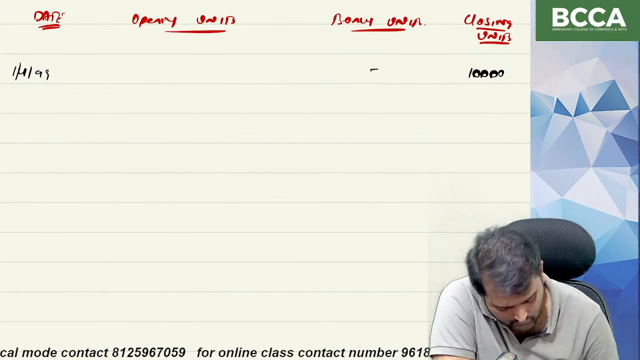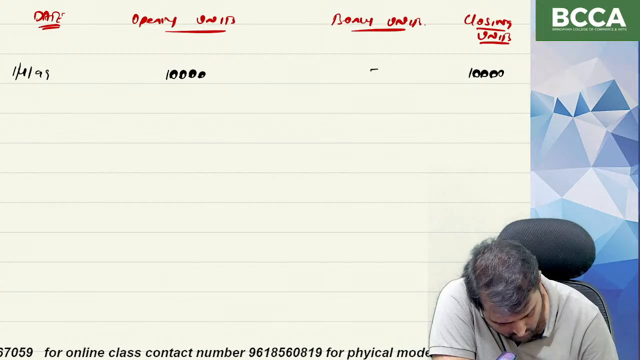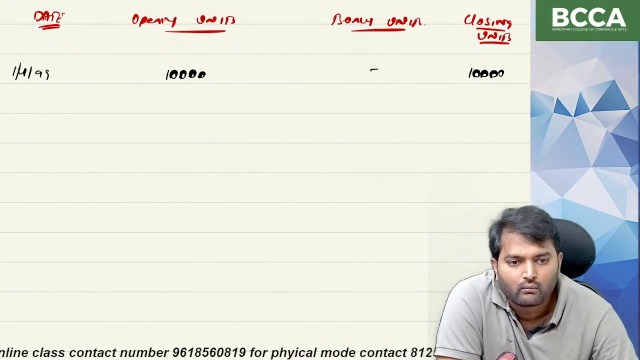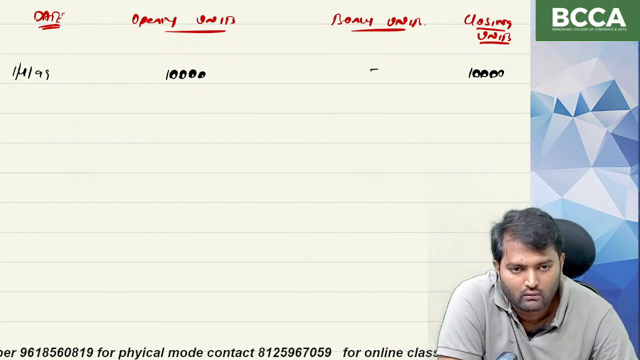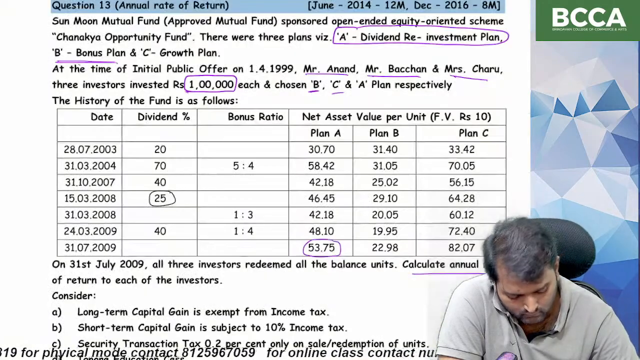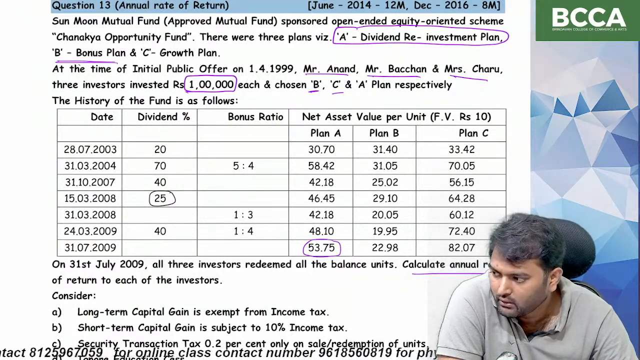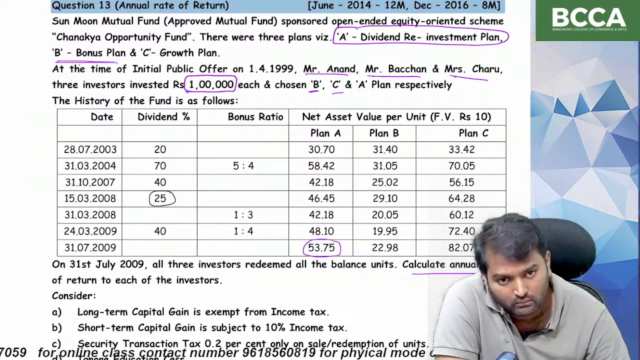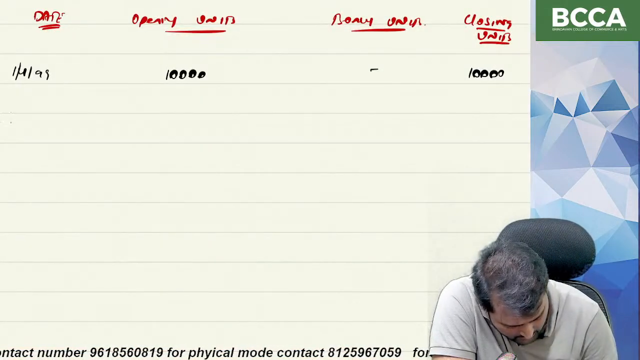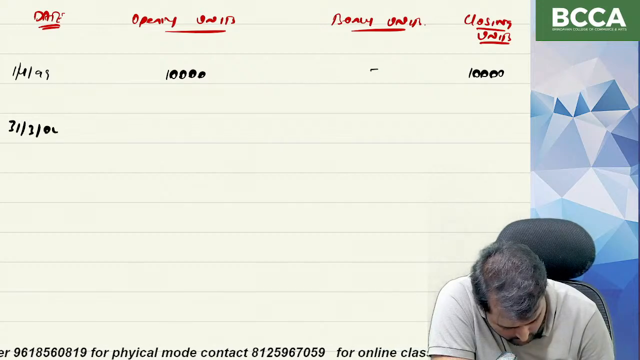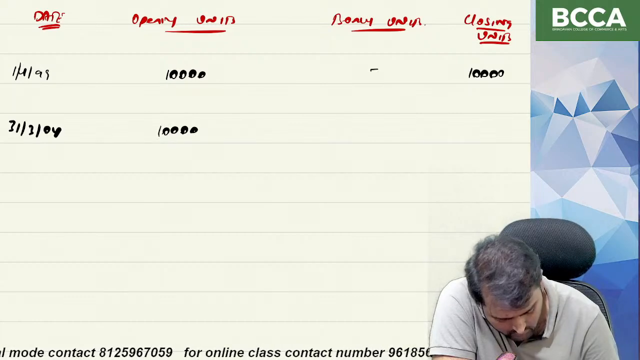Okay. Next, what is the next date? The one on which the bonus ratio is given, sir. So the next date is 31st March 2004. Yes, 31st March 2004. Bonus issue is made on 31st March 2004. So what is the next date? 31st March 2004. Opening units 10,000.